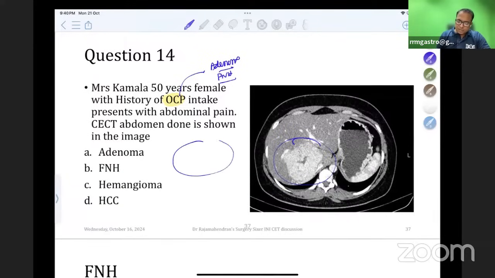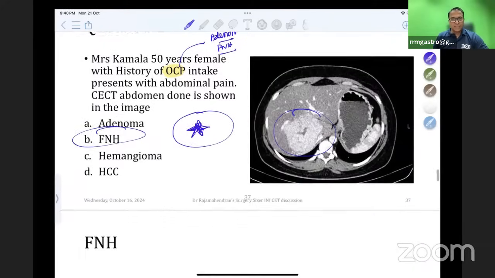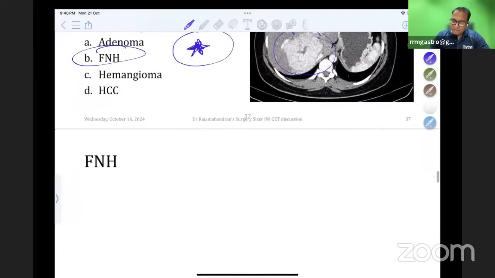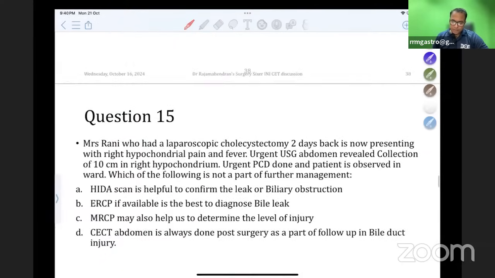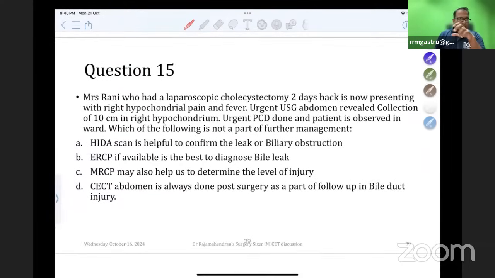So this image shows central stellate scar. What is this? Central stellate scar is seen in FNH. So please don't forget the answer is FNH. Focal nodular hyperplasia has a central stellate scar. It is not going to get converted to malignancy. So no treatment needed for FNH. The best answer here from the picture from liver, don't forget FNH. So you should understand the concept, as I told you.